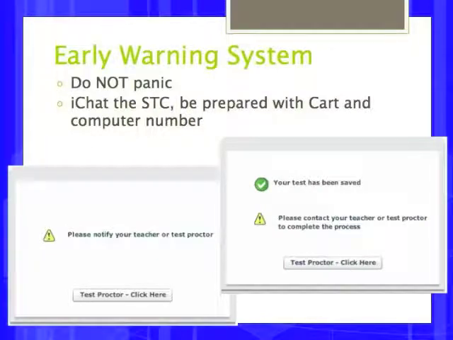I mentioned before the early warning system. This is the only time you can actually take the mouse from the student. It will ask for the test proctor to click on the screen. Please do not panic or have the student panic, as the test is always saved to a cache server. iChat me immediately and be prepared with the cart number and computer number so that we can quickly determine what needs to be the next steps.